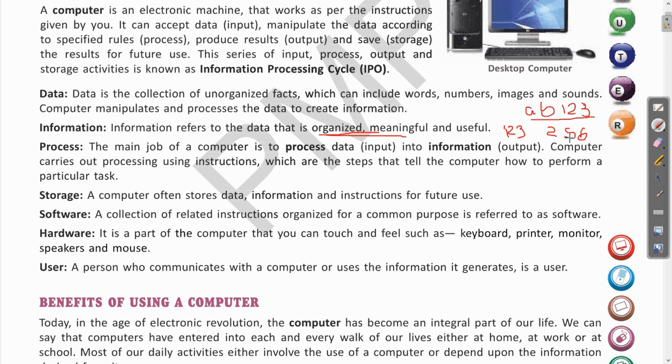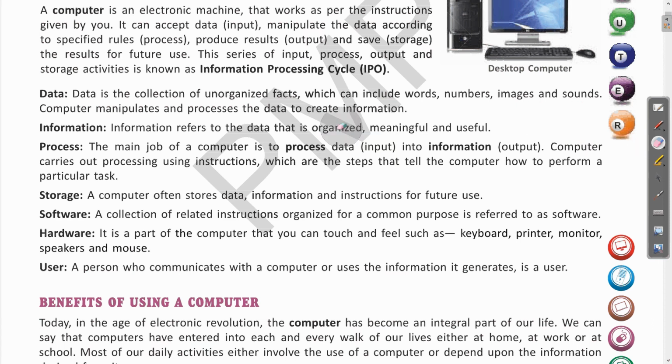In the same way, these numbers, if written in the Excel sheet, if they are arranged in a particular order, that is in a sorted way, from increasing to decreasing. So suppose the maximum obtained marks at the top, and after that the next topper, then next topper and so on. So this way it will be called as meaningful data, then it will be called as information. So this is the difference between data and information. I hope this is clear.